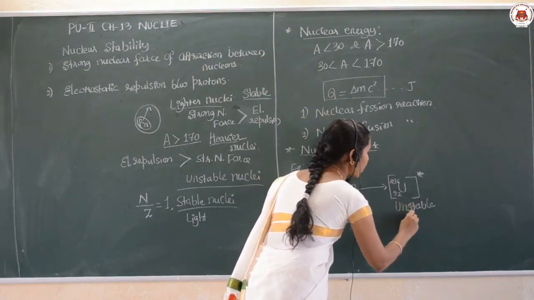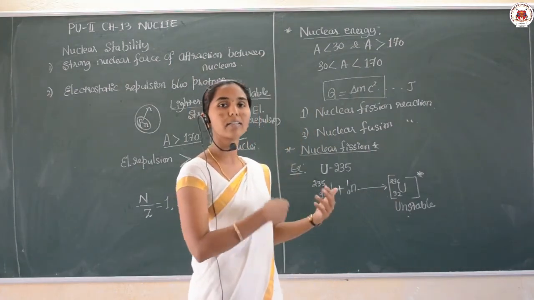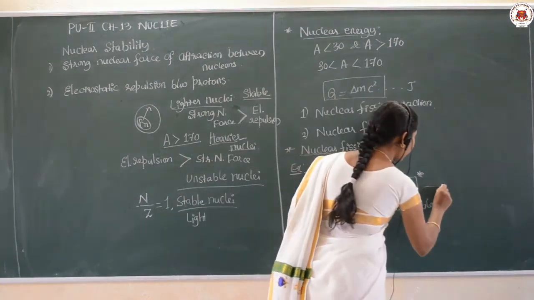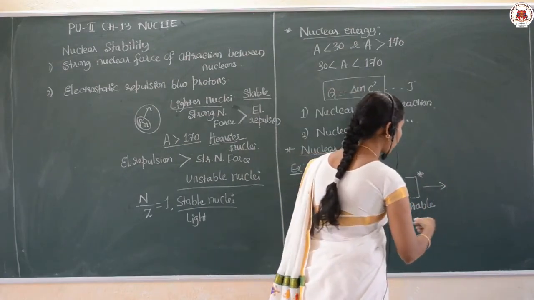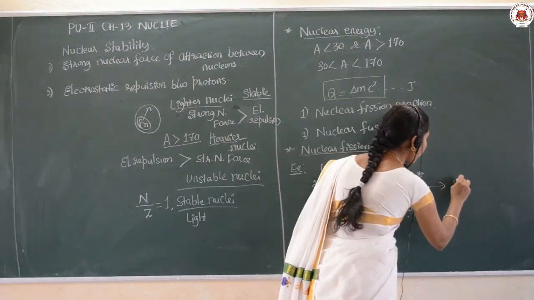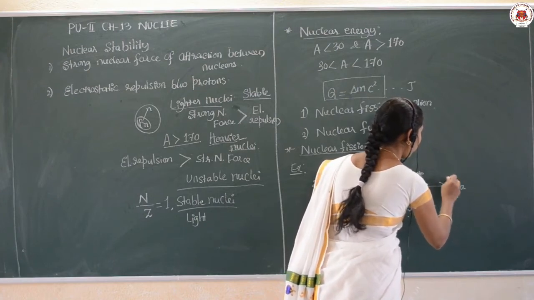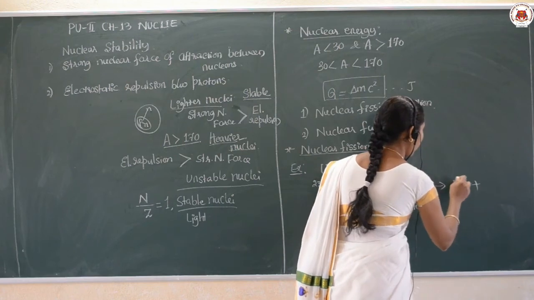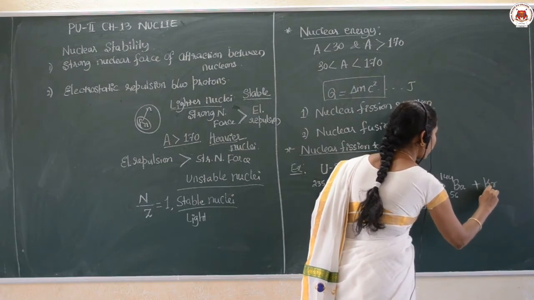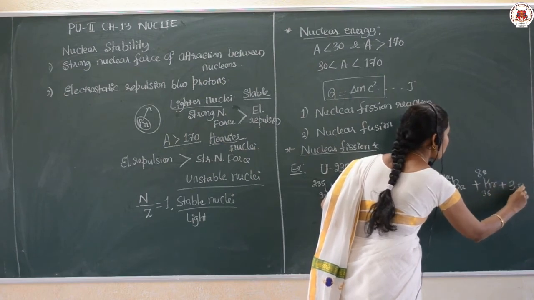And remember, dear students, if the nucleus is unstable, it will try to emit radiation. It will try to convert into lighter nuclei. Therefore, after some time, it will transmute or split into two lighter nuclei. Here one is barium, 56, 144, and another one is krypton, 36, 89, with the release of 3 fast neutrons.